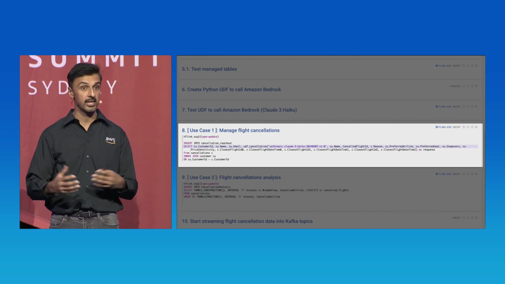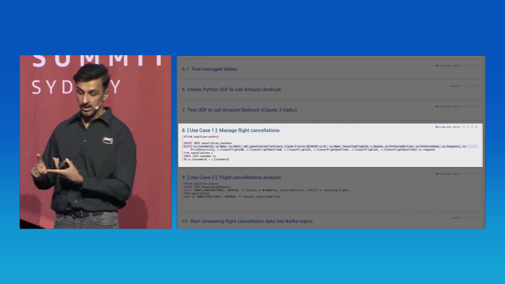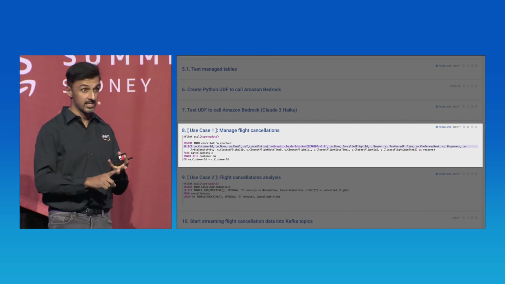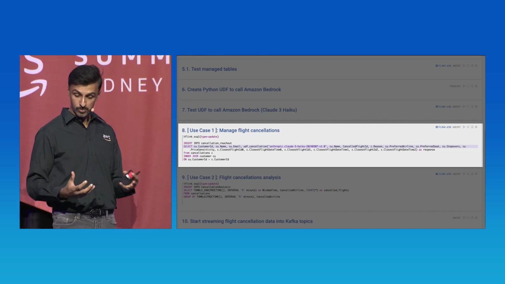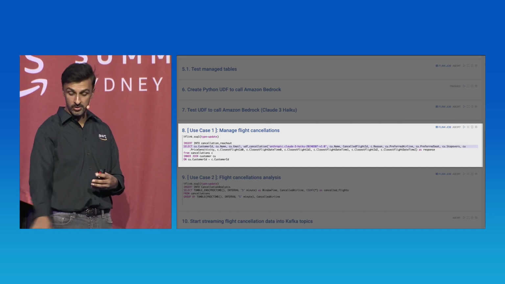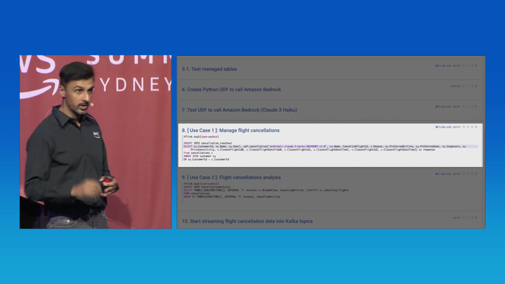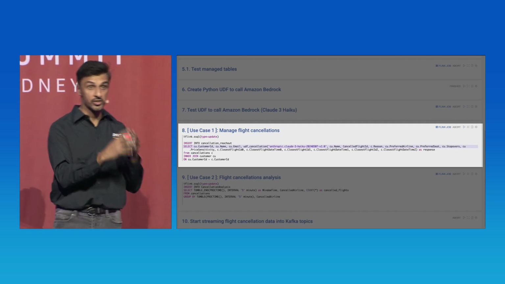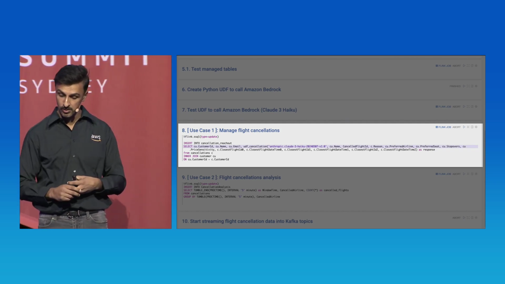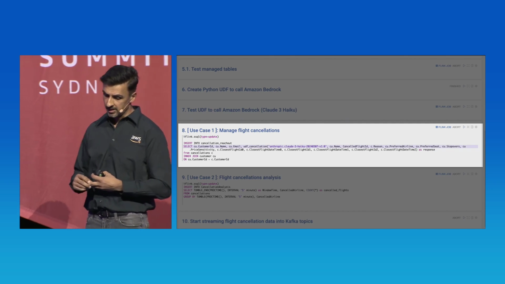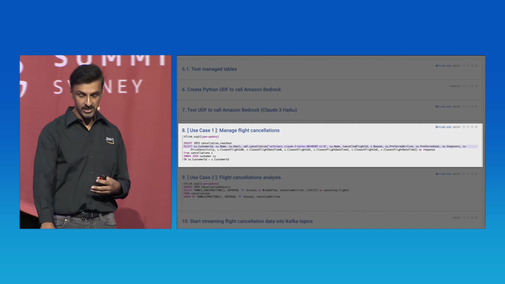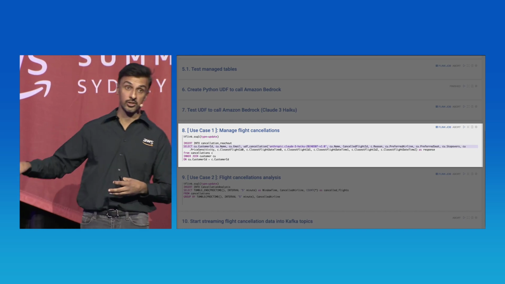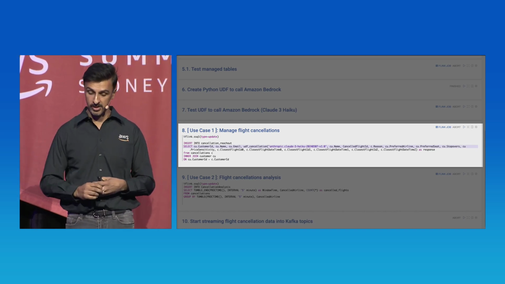So the aim of this is, as an airline travel agency, we're going to receive these airline cancellations. We're going to look at the available flights. We're going to grab the customer's preferences and the cancellation region, and pull this together. We're going to pass it to our Python UDF, which is in the select statement. We're going to call Bedrock. With the Claude 3 Haiku model, we're going to ask it to generate a message with all that data injected into the prompt. We're going to bring that back, and then insert that into the cancellation reach out table. And that table is going to insert into the Kafka topic, our first outgoing topic.